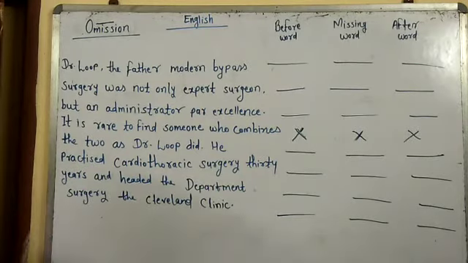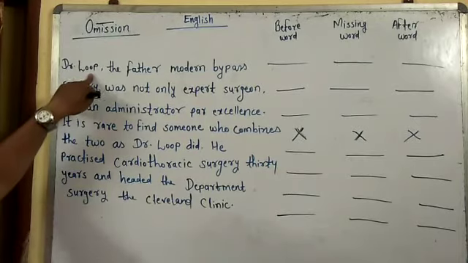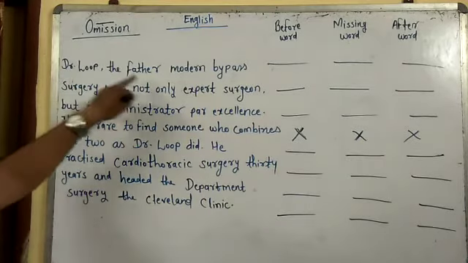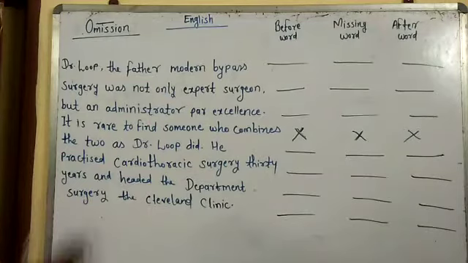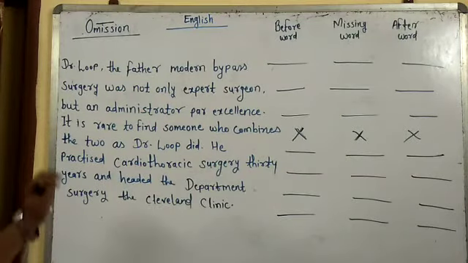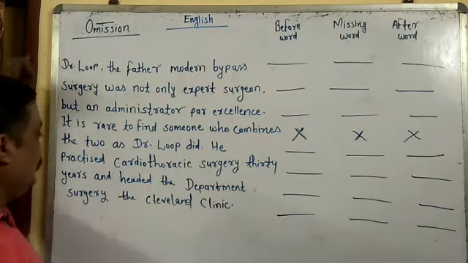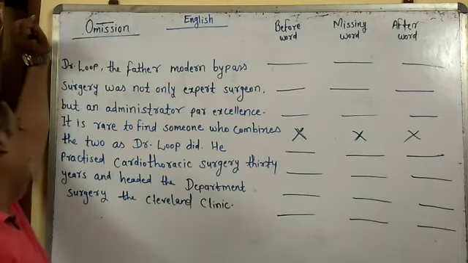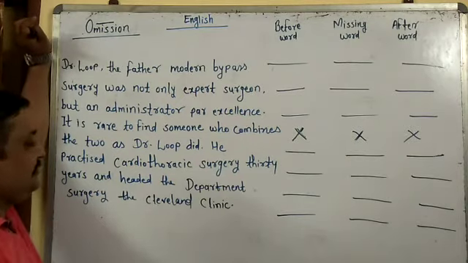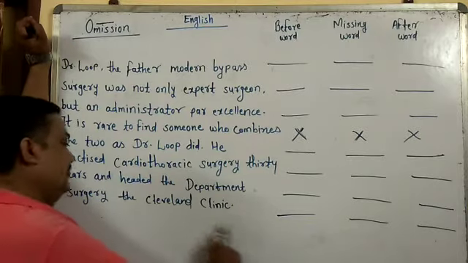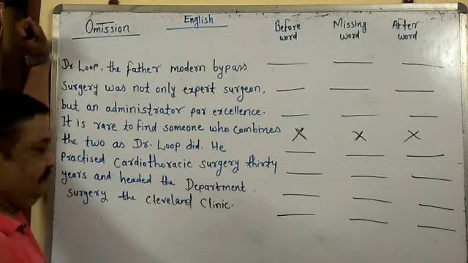Please listen, students. Dr. Loop, the name of the doctor is Dr. Loop. The father modern bypass surgery was not only expert surgeon but an administrator par excellence. It is rare to find someone who combines the two as Dr. Loop did. He practiced cardiothoracic surgery 30 years and headed the department surgery, the Cleveland Clinic.